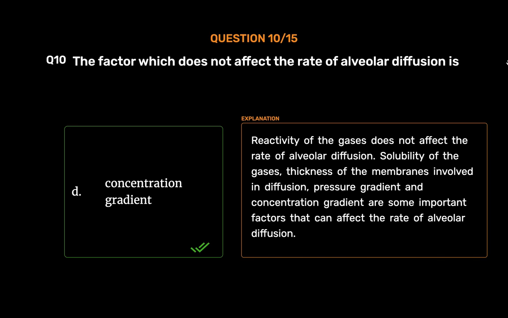Reactivity of the gases does not affect the rate of alveolar diffusion. Solubility of the gases, thickness of the membranes involved in diffusion, pressure gradient and concentration gradient are some important factors that can affect the rate of alveolar diffusion.